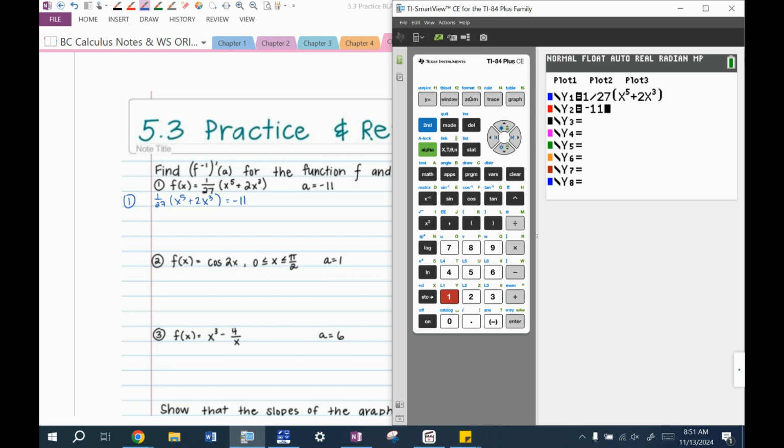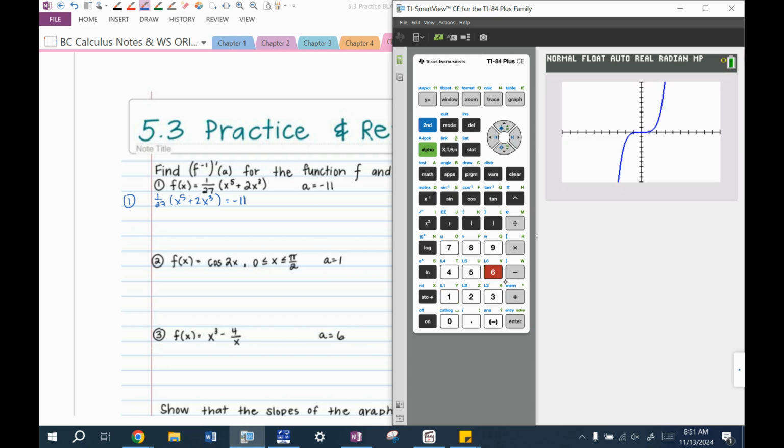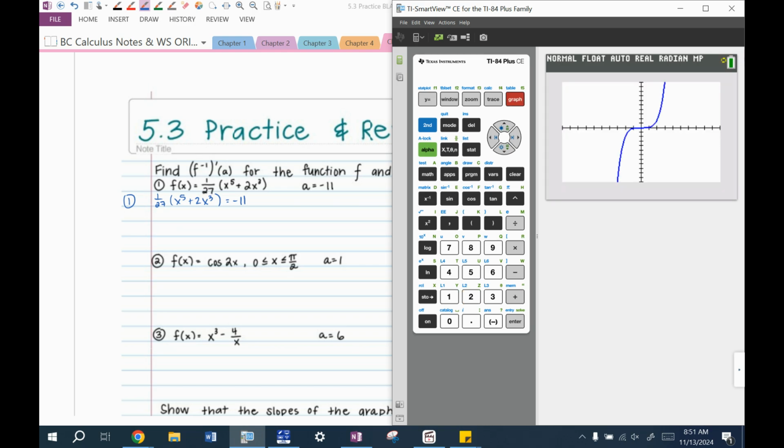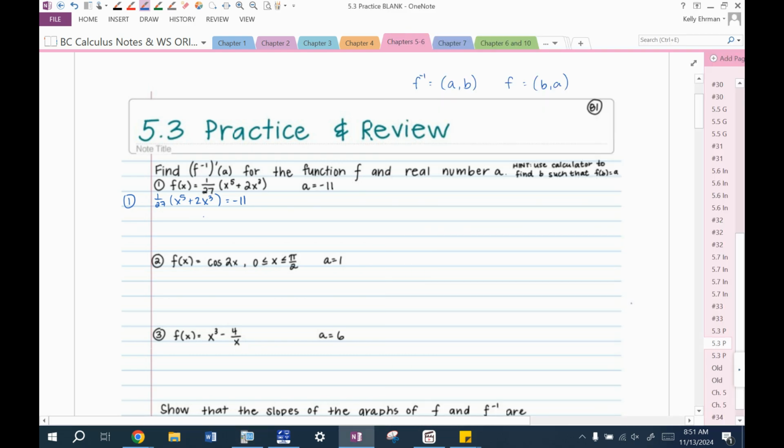I'm going to zoom 6 on this. I know that's not going to show me negative 11, but just to get my x values right. And then I'm going to drop the window down. I just need negative 11 to show up, so maybe I'll drop this down to like negative 12. There we go. So I'm going to find this point of intersection. It is negative 3. That's a nice number. So this happens when x equals negative 3.